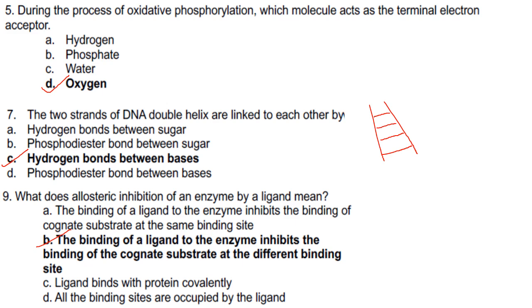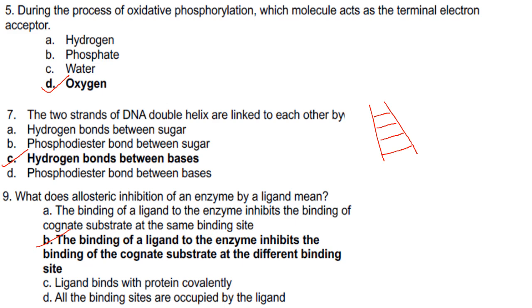This is called allosteric inhibition. So we will read the statements now. The binding of a ligand to the enzyme inhibits binding of cognate substrate at the same binding site. It is not the same binding site, it is at a different binding site. I told you already, allosteric inhibition is inhibition of the enzyme by allosteric inhibitor by binding to a location other than the active site.